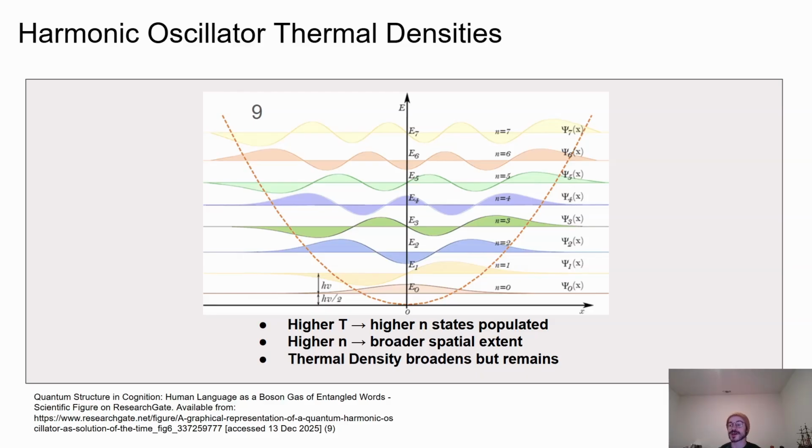Unlike the particle in a box, the confining quadratic potential prevents the density from becoming uniform. Instead, the density broadens symmetrically while remaining centered around the minimum of the potential. This makes the harmonic oscillator a clean benchmark system for studying thermalized electronic densities and illustrates how the underlying potential shapes the finite temperature behavior.